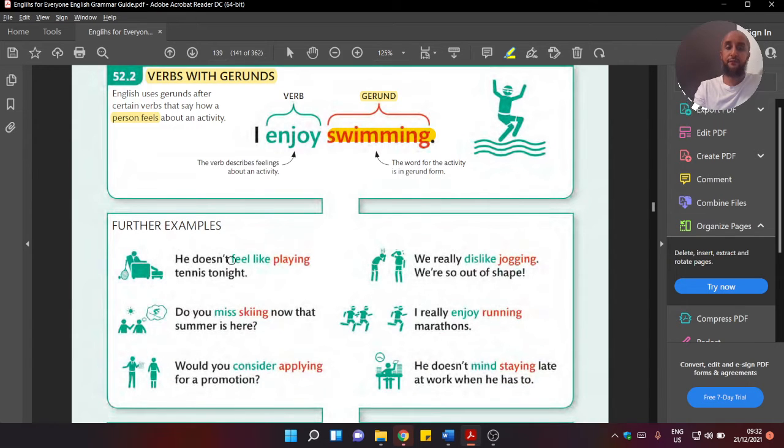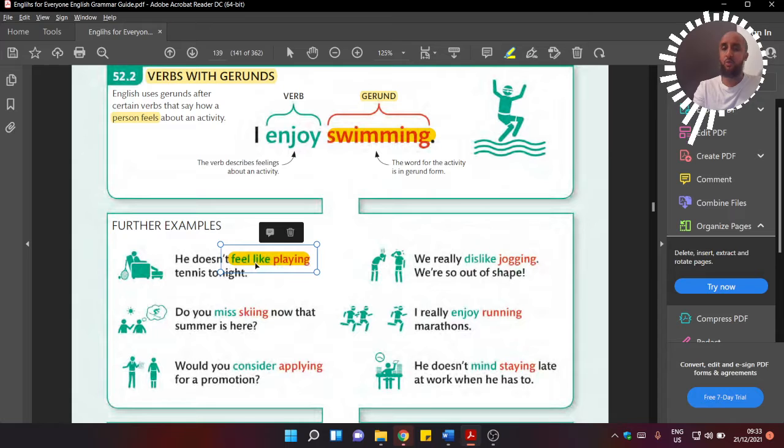He doesn't feel like playing. So feel like is a combined phrase. We say, I don't feel like, and the word is like playing. So you see like, and then we have playing. But you guys remember, by the way, that like is one of those verbs that we can use for both. In English, we can have verbs that can be used in both patterns.